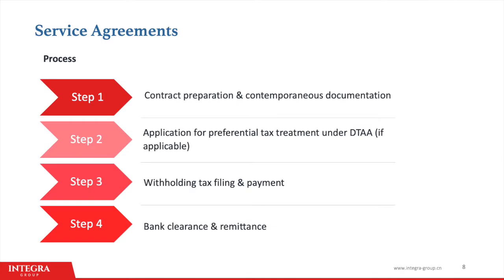And lastly, step 4, the company can go to the bank and send the money overseas. I should note that since Chinese authorities have eased some of their foreign exchange regulations, the banks are required to do their own due diligence. So they will request various documents related to the transaction before remittance can be made.